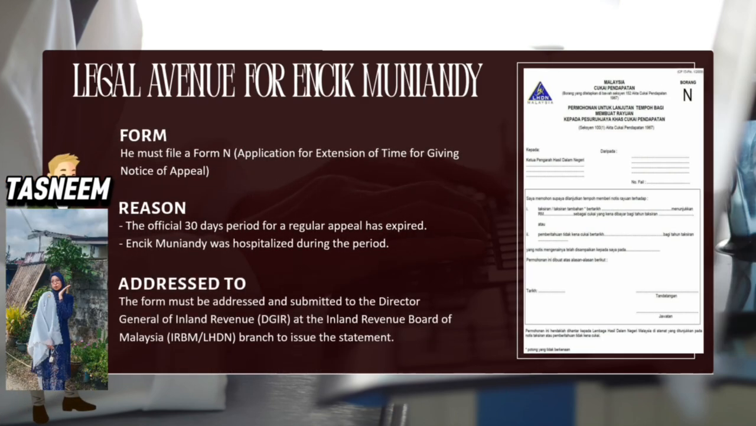What he must do is file a Form N, which is an application for extension of time for giving notice of appeal, and then he must state his reason, which is that the official 30 days period for a regular appeal has expired and Encik Muniandi was hospitalized during the period. The form must be addressed and submitted to the Director General of Inland Revenue, DGIR, at the Inland Revenue Board of Malaysia, IRBM branch that issued the assessment.